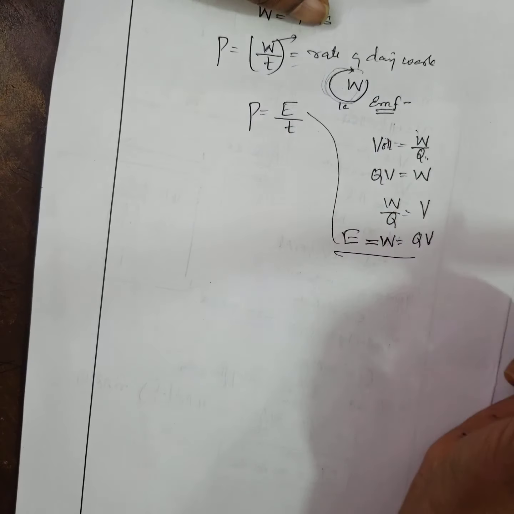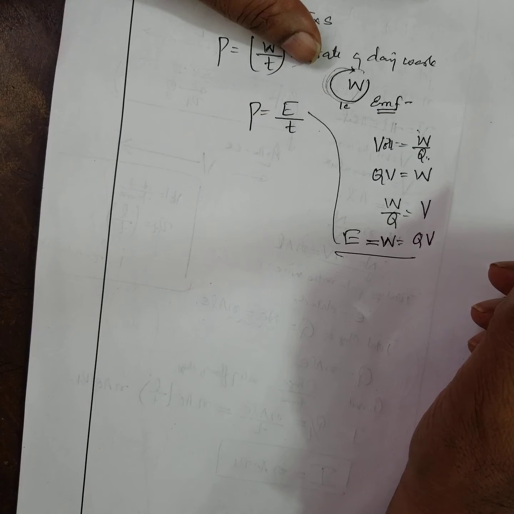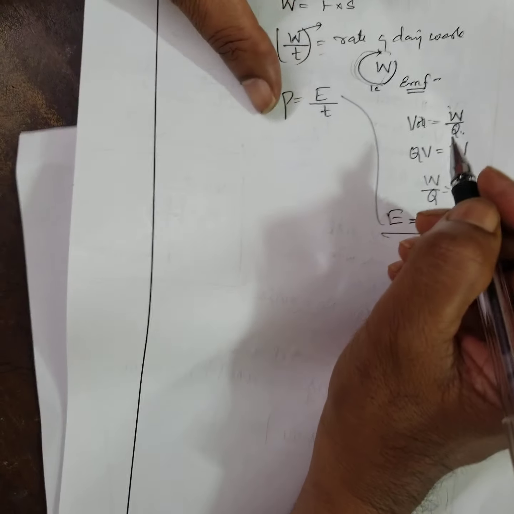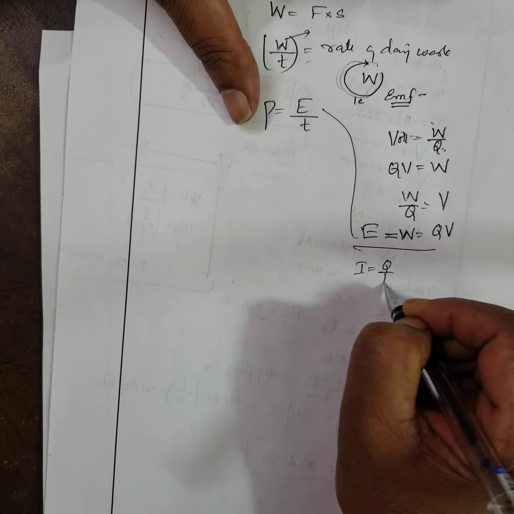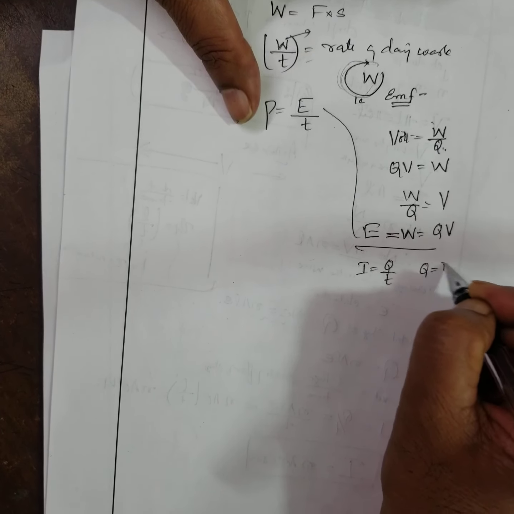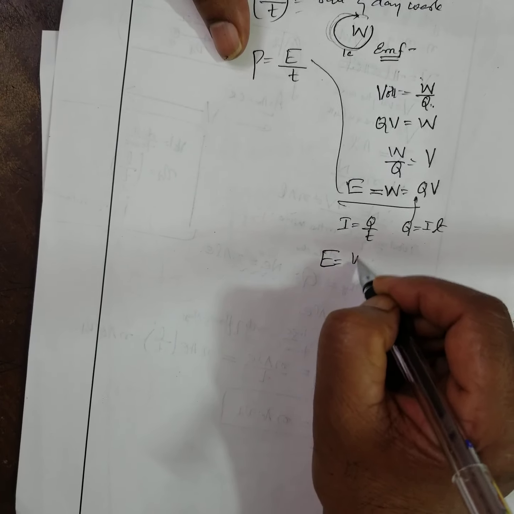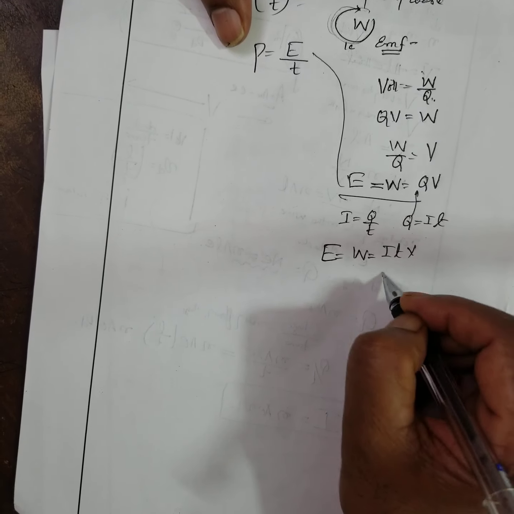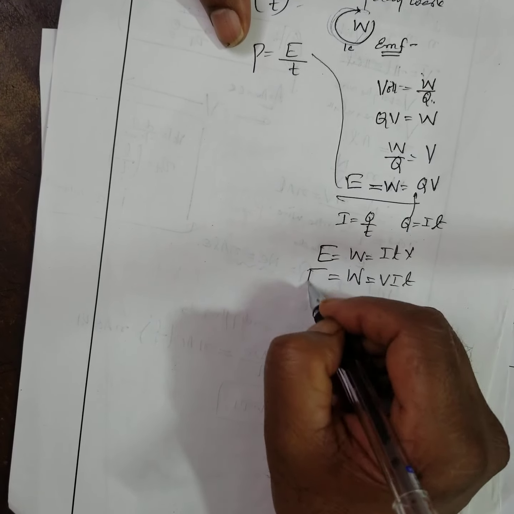All these things are connected here. What is current? Current is equal to charge by time. Therefore Q is equal to I into T, correct? Therefore electrical energy is equal to work done, which is VIT, in joules.